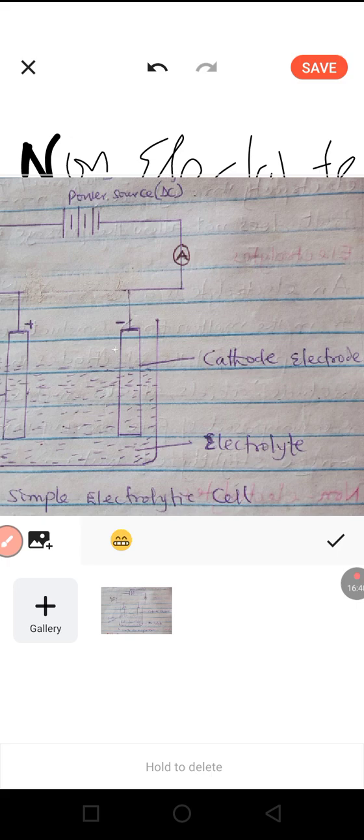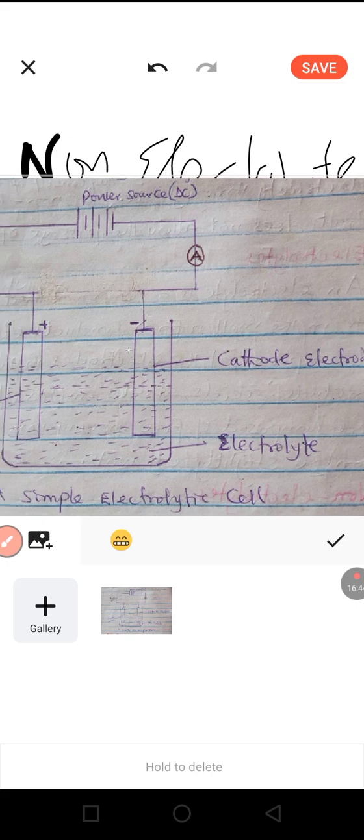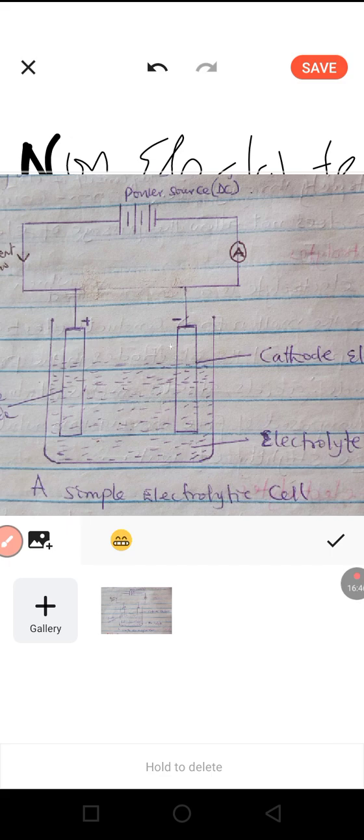As it does that, it also brings in electrons. I told you earlier that electrons go out through the anode, to the power source, and then come in through the cathode. So the cathode brings in the electron, and the same cathode takes the electric current back to the power source.